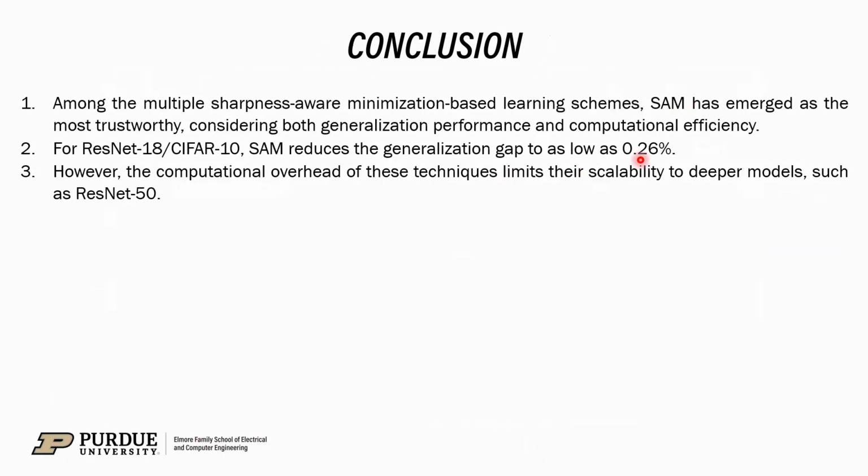So in conclusion, we can say that SAM has emerged as the most trustworthy considering both the generalization performance and computational efficiency. For ResNet 18 CIFAR10, SAM reduces the generalization gap to as low as 0.26%. However, owing to the computational overhead of these techniques, they are limited to shallower models like ResNet 18 and not really to deeper models like ResNet 50. Thank you.